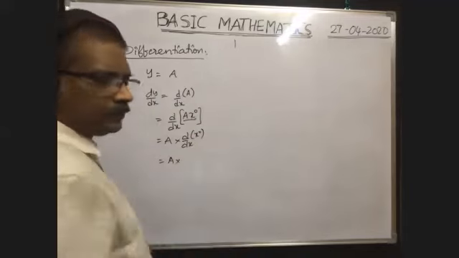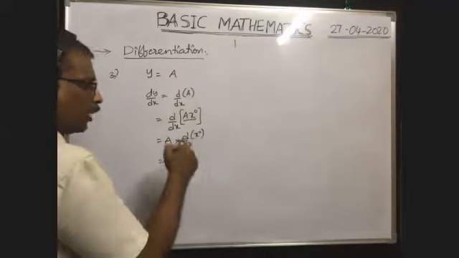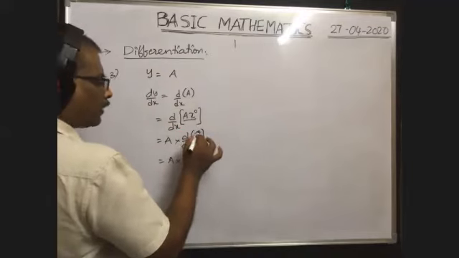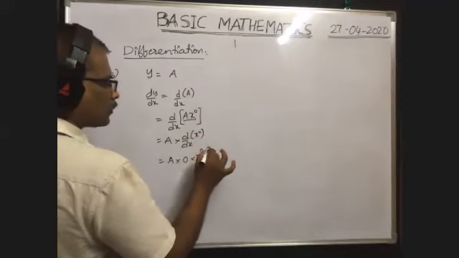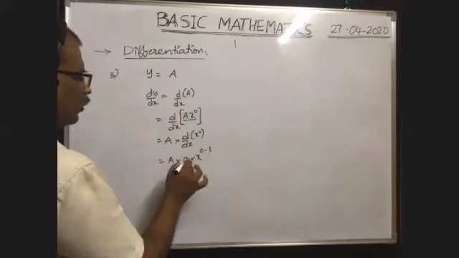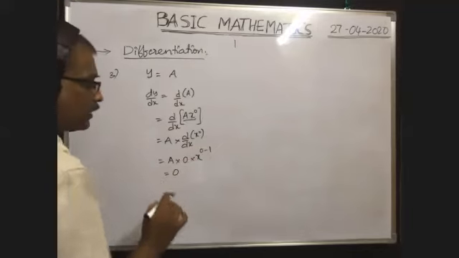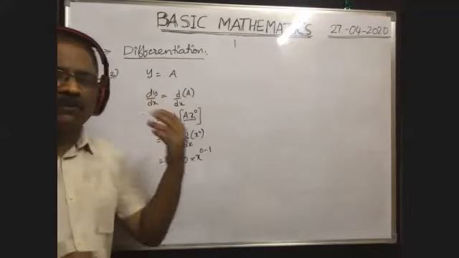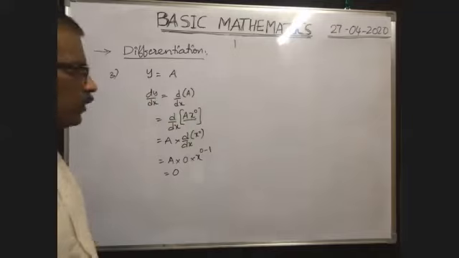Previously, when you differentiated x square or x cube, we wrote the power in front into x to the power, and the power must be reduced by 1. So 0 minus 1, whatever value you get, 0 into something is 0. That's why finally you will get 0. That's why the differentiation of a constant is always equal to 0.